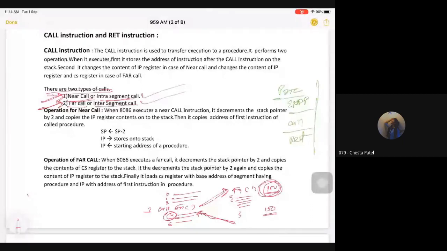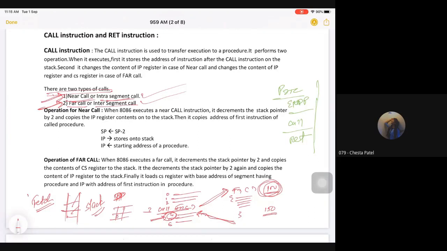Normally in the background it uses a stack. Whenever you have a procedure, in the background you are using a stack, and the best example of stack usage is a procedure. Normally whenever you have a procedure, the address is stored in the symbol table, so it fetches the value of the location where you want to jump. It fetches that value, and whatever is the value of the IP, the instruction pointer, it will push into the stack. So currently when my call instruction is getting executed, my IP will be pointing to 4.